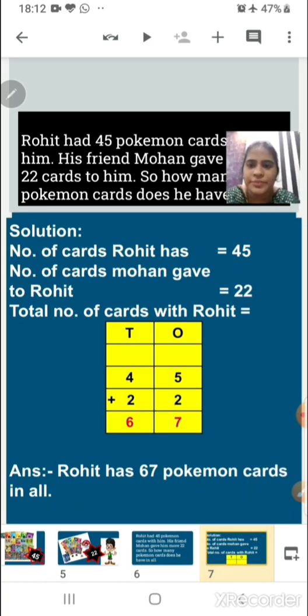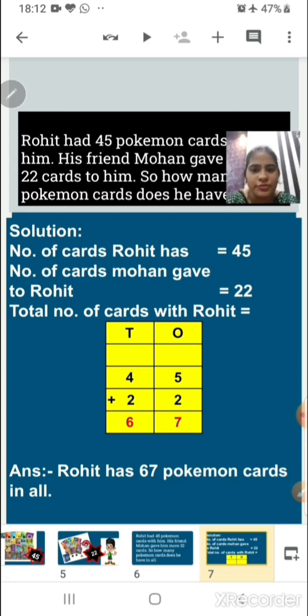For the solution, we have to find the statements from the question itself. We can write: number of cards Rohit has is equal to 45. Number of cards Mohan gave to Rohit is equal to 22.